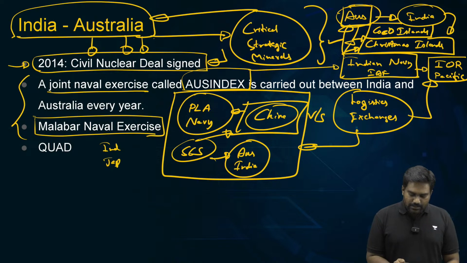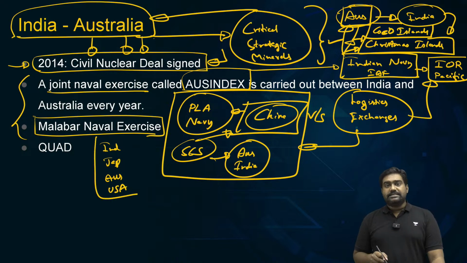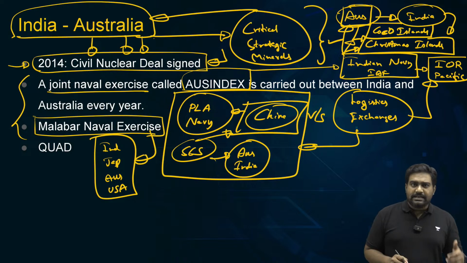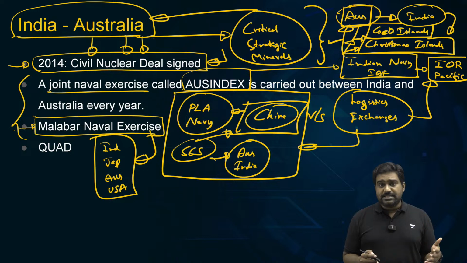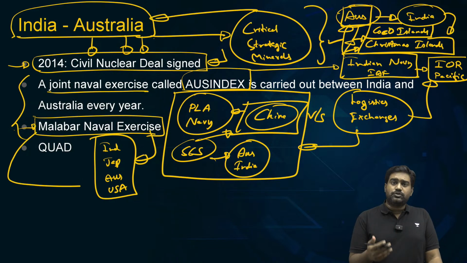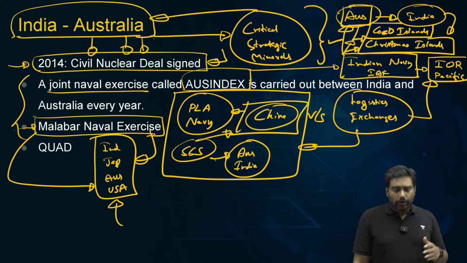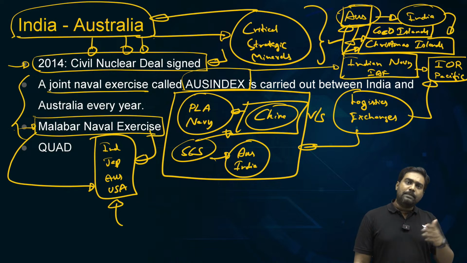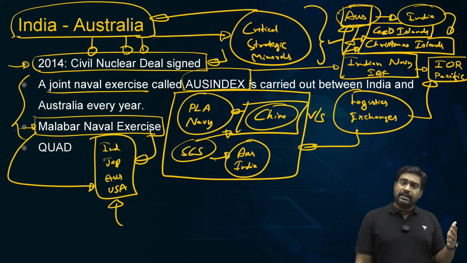India has invited Japan, Australia as permanent members along with United States into the Malabar exercise. When we started Malabar in the 1990s, it was just a bilateral naval exercise between India and US. In 2007, Manmohan Singh government made an attempt to expand Malabar by bringing Japan, Australia and even Singapore. But China objected to it, raised concern and brought pressure on India. Following this, we had scaled down Malabar, brought it back to a bilateral exercise with only United States. We had stopped inviting Japan and Australia and even Singapore.